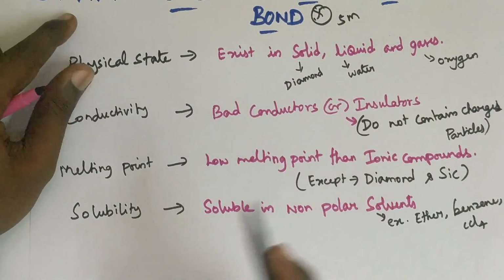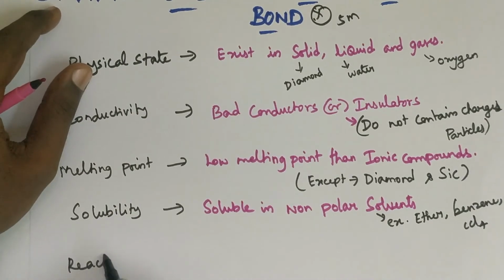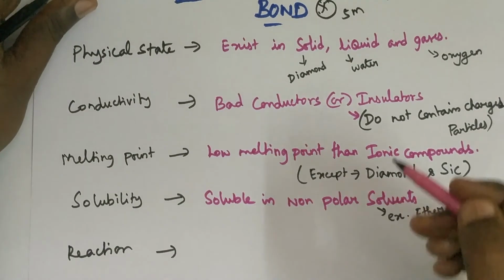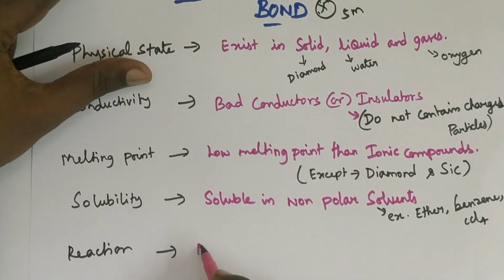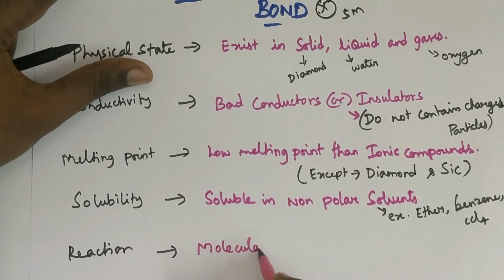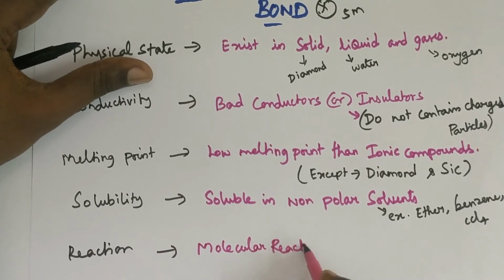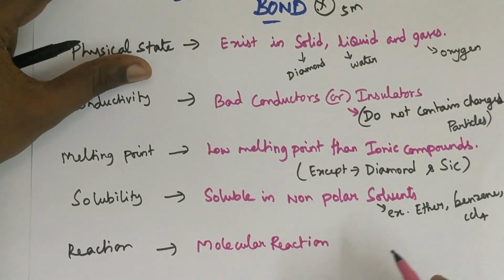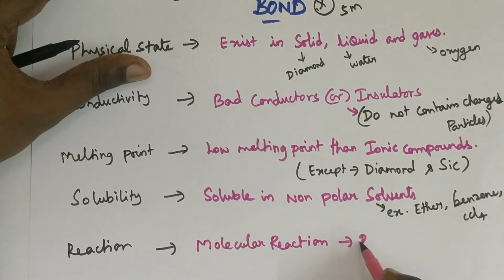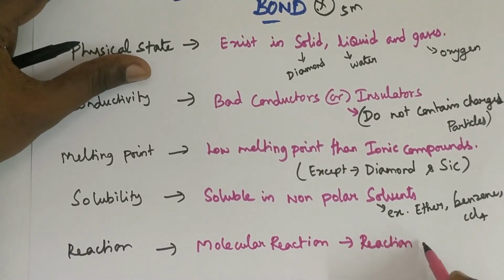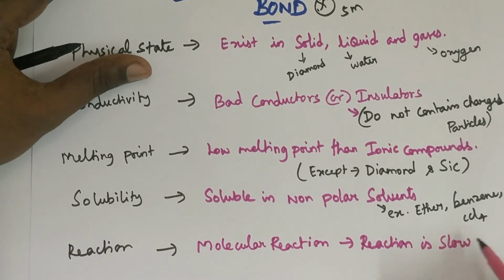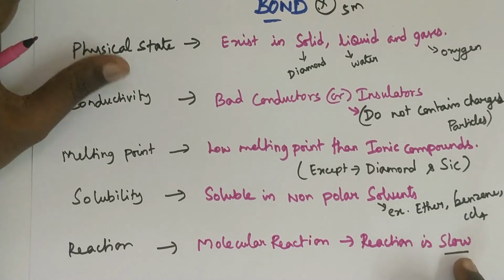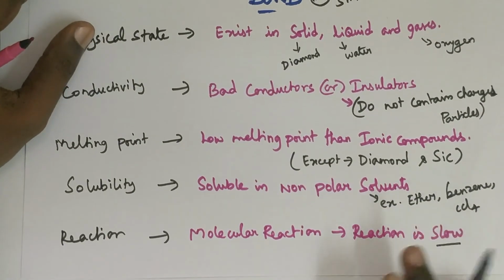And last one is reactivity or reaction. In ionic compound they undergo ionic reaction. In case of covalent bond they undergo molecular reaction. So ionic bond undergo ionic reaction, covalent bond undergo molecular reaction. Because of this the reaction is slow. In case of ionic, the reaction is rapid and instantaneous. In case of covalent bond, the reaction is slow.